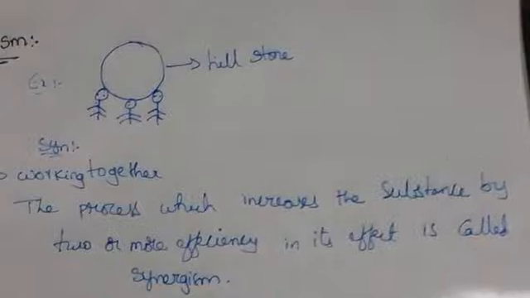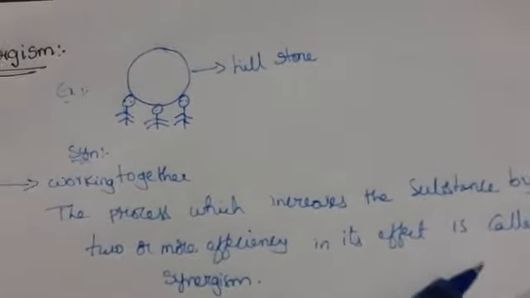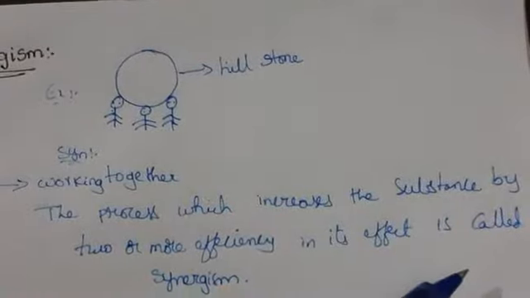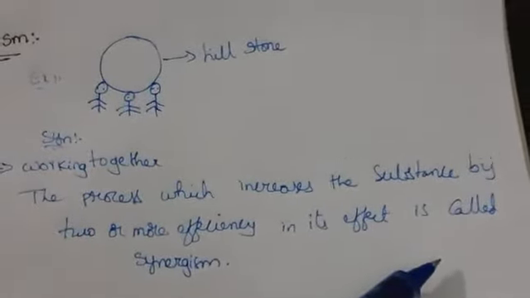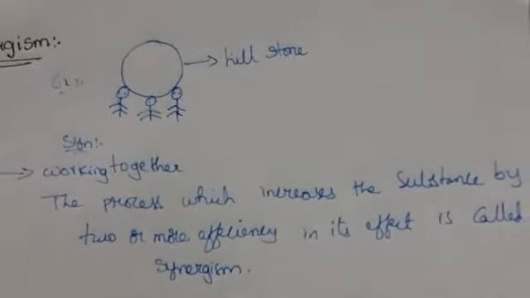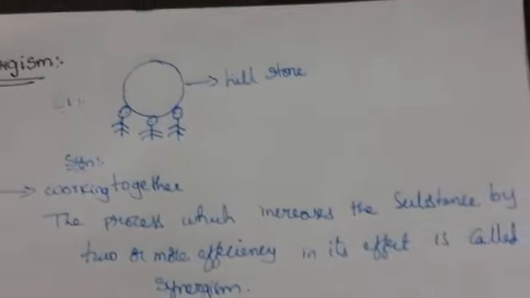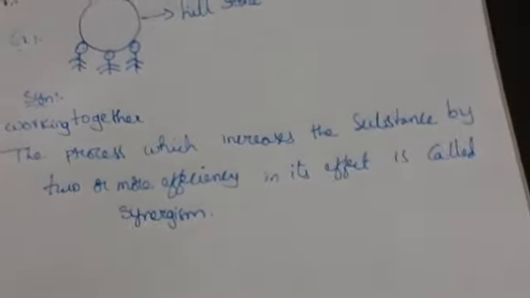So how is it going to be used? What is the importance of synergism in solvent extraction? Generally, we use different types of solvent extraction to get separate layers.